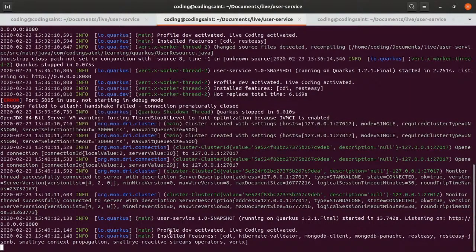Okay, it has stopped. It might be reloading. Okay, it got reloaded. So it has profile dev activated, live coding is activated, and now if you see in the feature list, Hibernate validator, MongoDB client, Mongo Panache, and all other things got added. So this is really interesting, isn't it? So we added the dependencies right with the code running. It did build, it restarted, and it has done everything so fast.